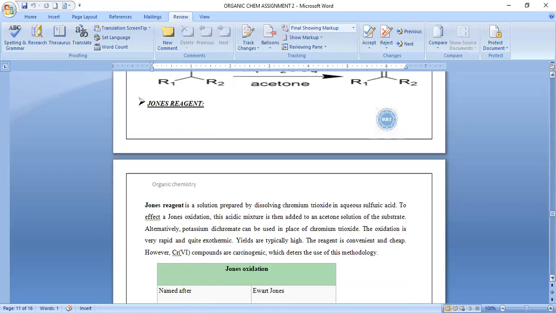What is Jones reagent? Jones reagent is a solution which we prepare by dissolving chromium trioxide in aqueous sulfuric acid to effect a Jones oxidation. The oxidation is very rapid and quite exothermic, its yields are typically high, and the reagent is convenient and cheap. But we can't always use chromium because it is carcinogenic, which deters the use of this methodology.